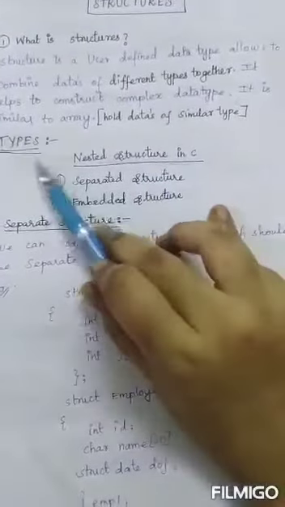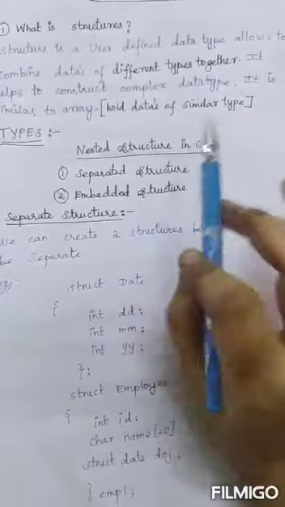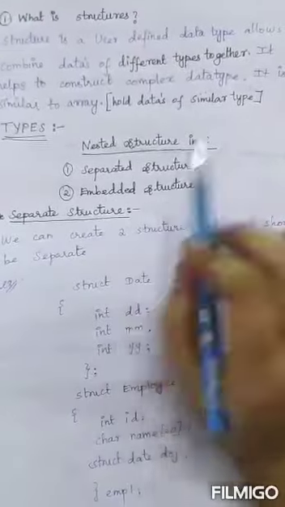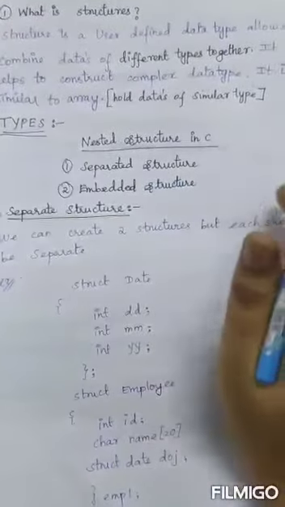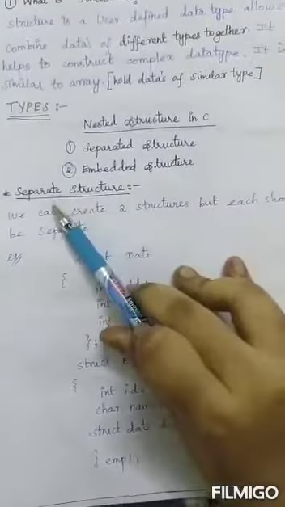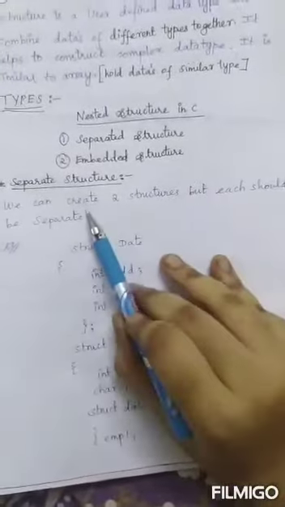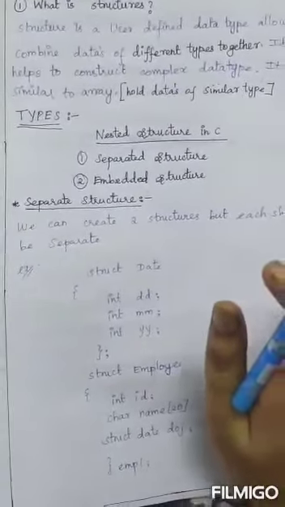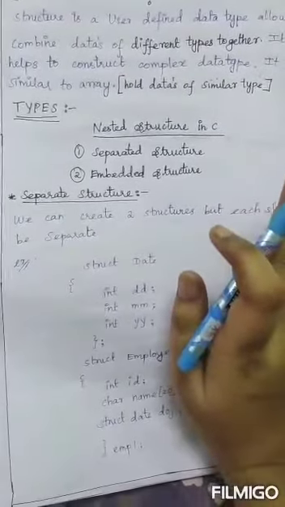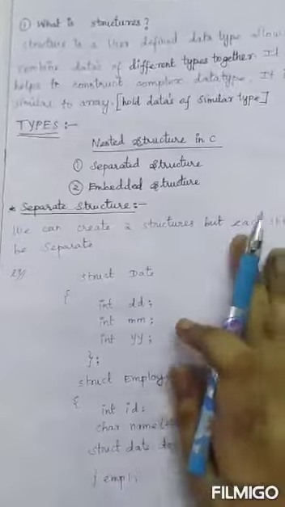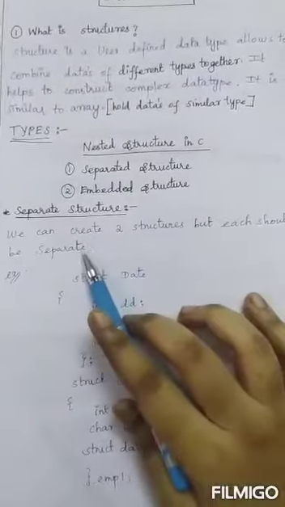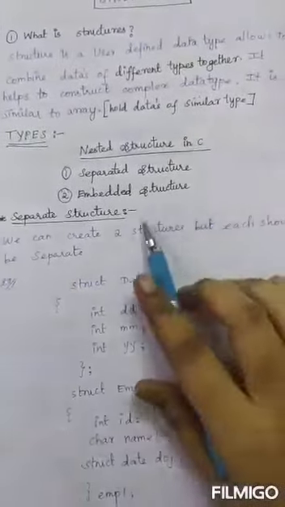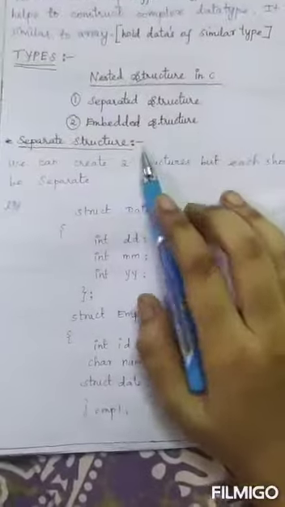Now we will move on to the types of structures, which are nested structures in C. There are two types: separate structure and embedded structure. What is this separate structure? We can create two structures but each should be separate. The word separate itself means it is separated from one another. It should be separated, but we can create two or more structures. So that is called a separate structure.